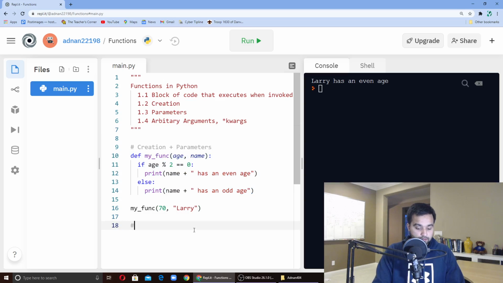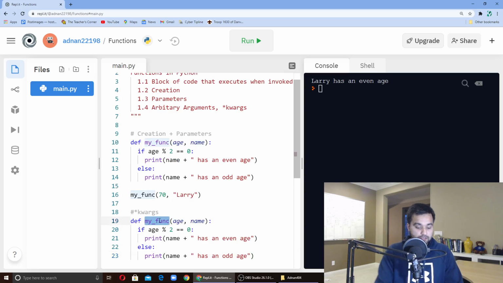So let's do kwargs. And let's print, say, keyword func. And then what I can do is say asterisk params, and for now let's just print params, and you can have fun with it later.